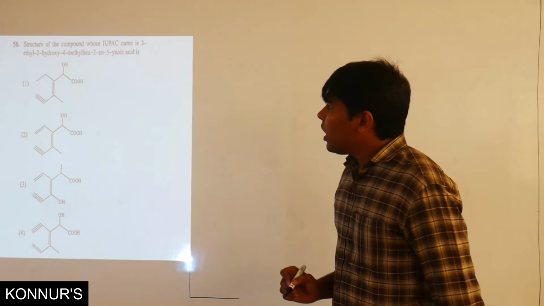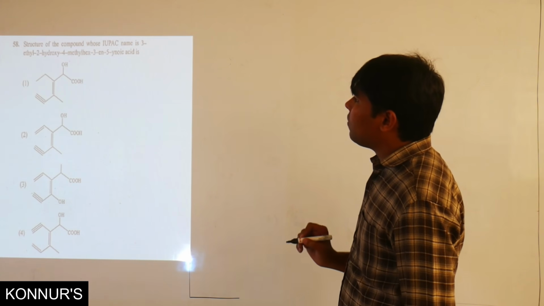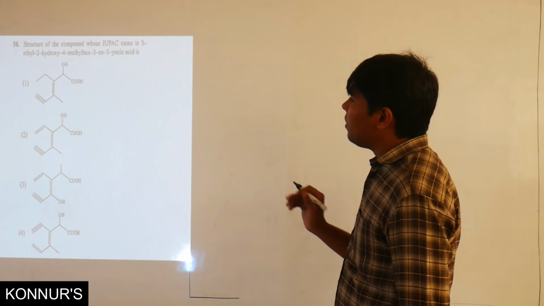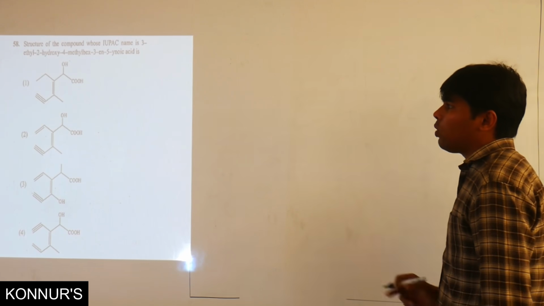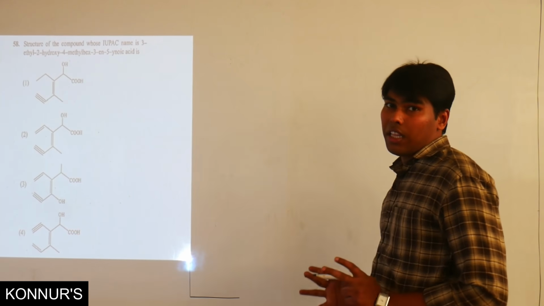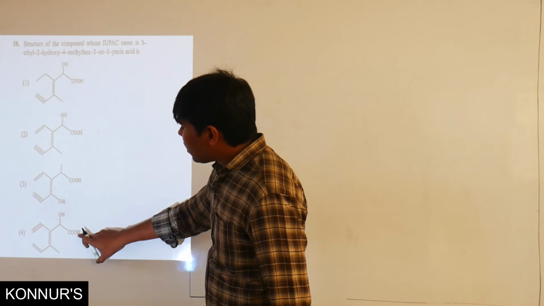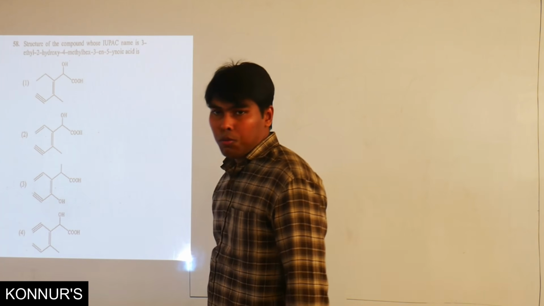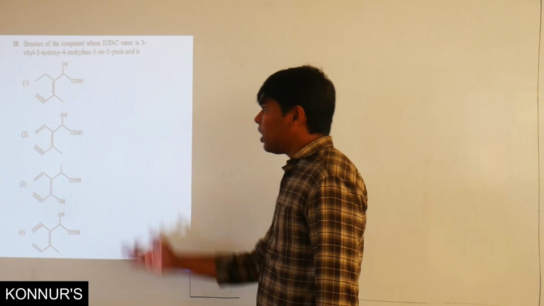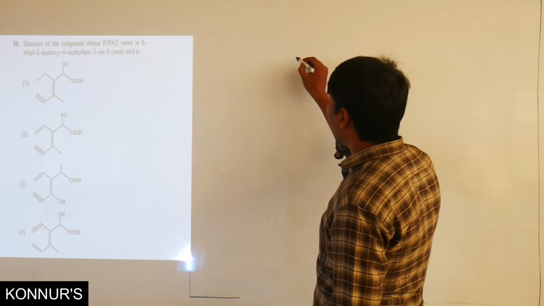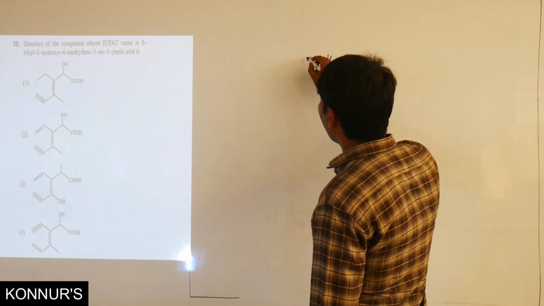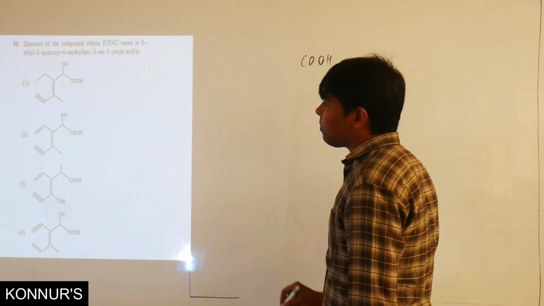Here the 58th example, the structure of the compound whose IUPAC name is 3-ethyl 2-hydroxy. We need to check these things first. Here all are carboxylic functional groups, so that carbon will be the first carbon. Let us check the first option, where the COOH functional group is there.